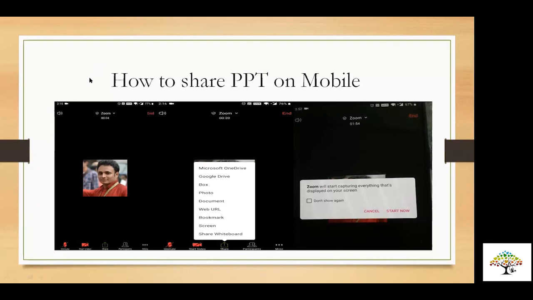So you could see the option here on the screen, how to share PPT on mobile. The moment you click on share, you get all these options: share window, screen, bookmark, all those things. The second option from the bottom is screen. The moment you share screen, you get a pop-up message which shows that everything on your screen will be visible to all the participants. That's what I did initially, and you were able to see everything on my screen. You should start the PPT before that. There's an app called PowerPoint presentation. You can download it, have your PPT, and then share. Yes, Rishabh, can we go for the next one?